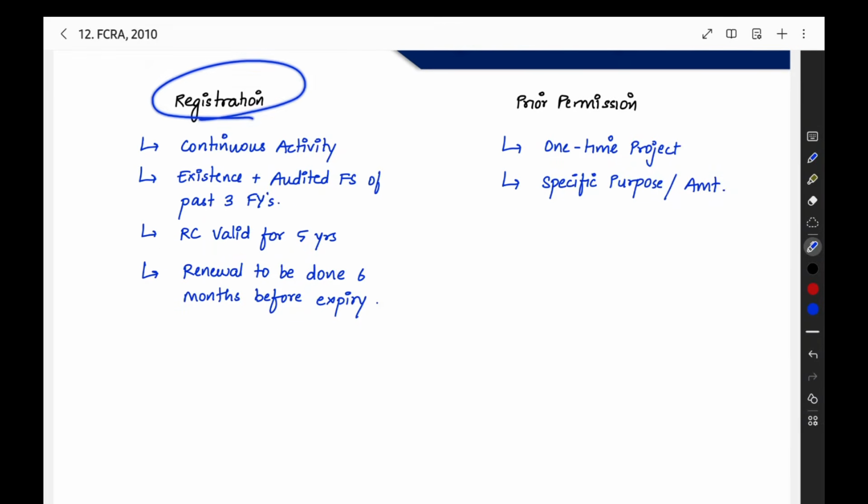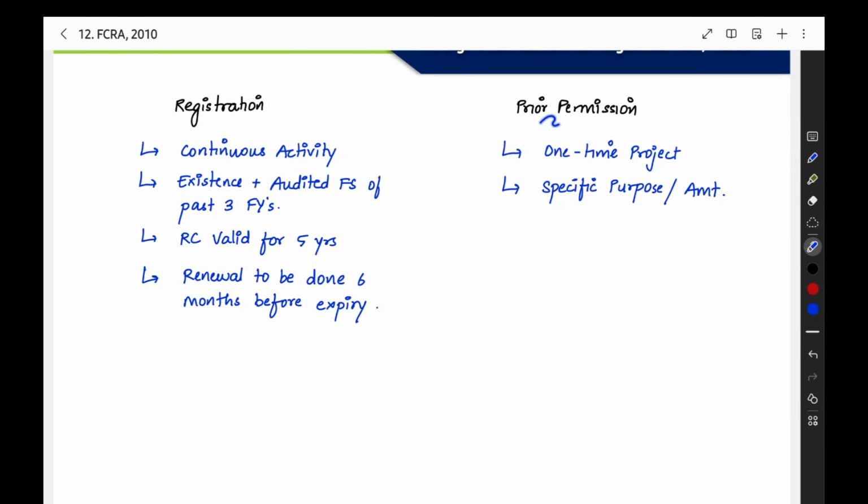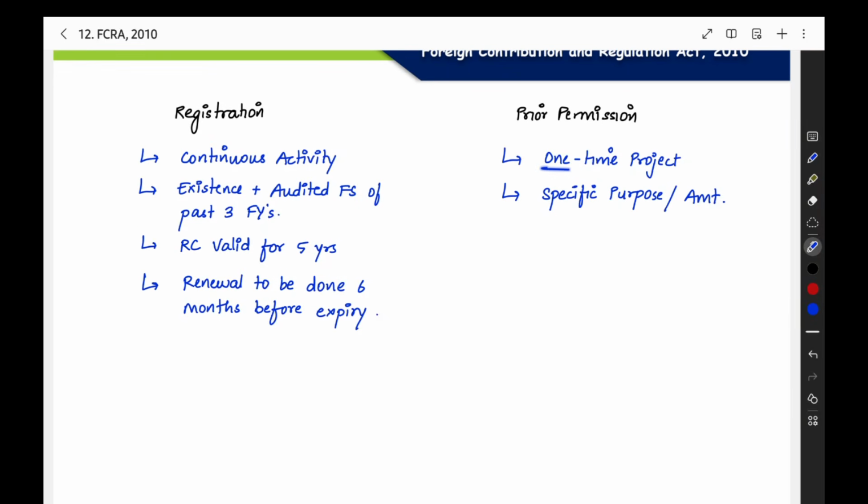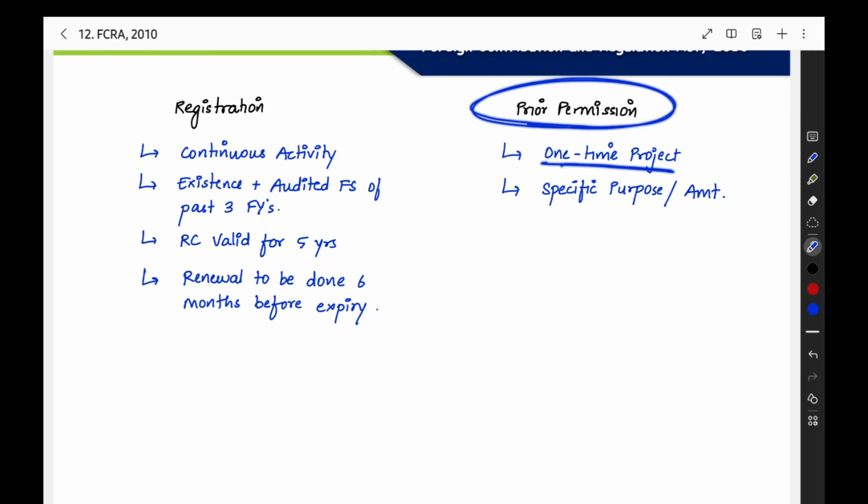First one is registration. When you are doing a continuous activity, not a one-time project, continuously for a long period of time, and in future also you will be continuing to do it, then you can get the registration. And prior permission you can get when you are doing a one-time project. It is not your regular work. After completing that, you will be doing your regular business or other work. You will not be in this field of social benefit for a long period of time. Just one project you are doing. Then it will come under the prior permission category.